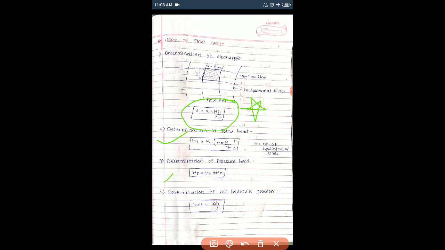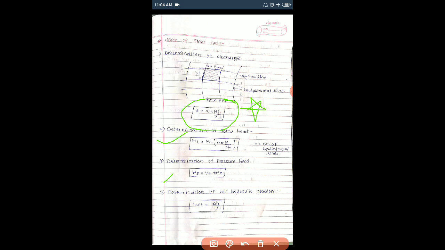Next is determination of pressure head. HP, the pressure head, is equal to total head plus HE, where HE is the equipotential head or elevation head. The pressure head at any point is the height of water column in the piezometer at that particular point.